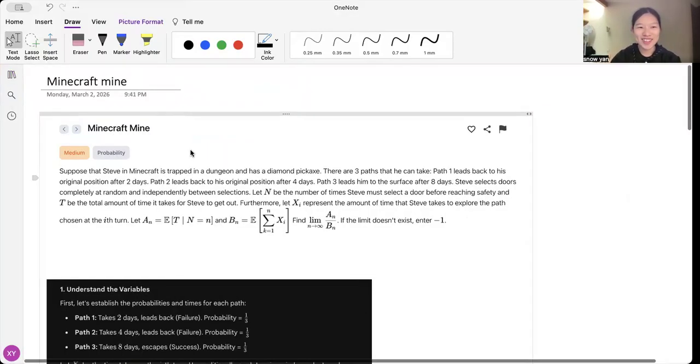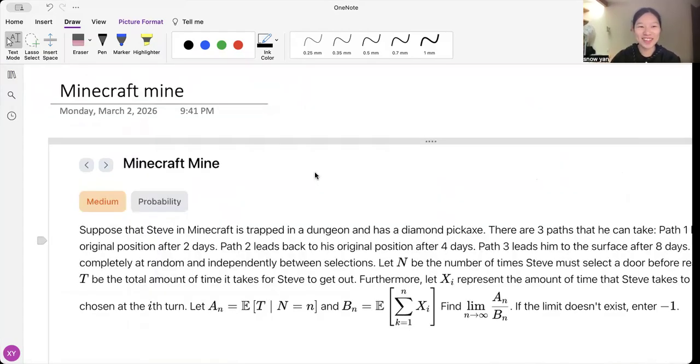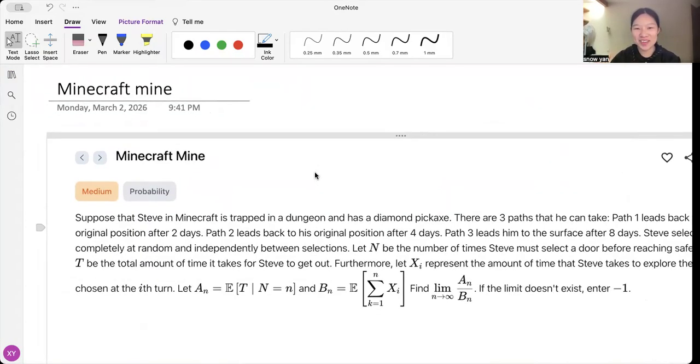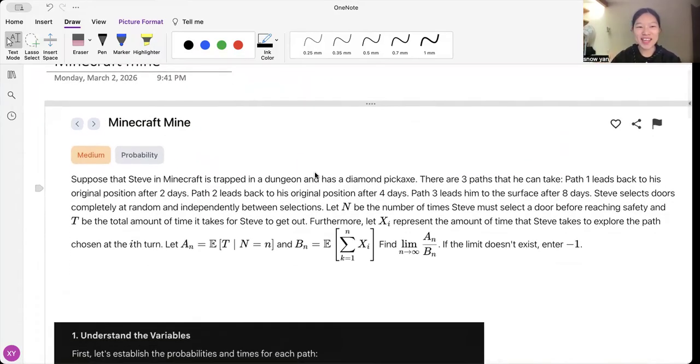Okay. Today's question is kind of fun for a quant question. It's called Minecraft Mine, which is quite interesting. Okay, suppose that Steve in Minecraft is trapped in a dungeon and has a diamond pickaxe. There are three paths that he can take.